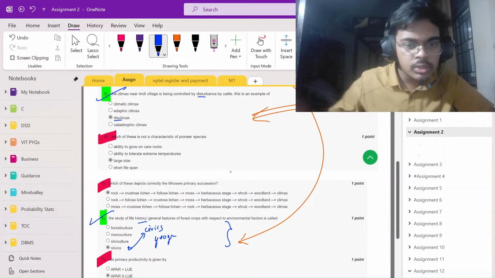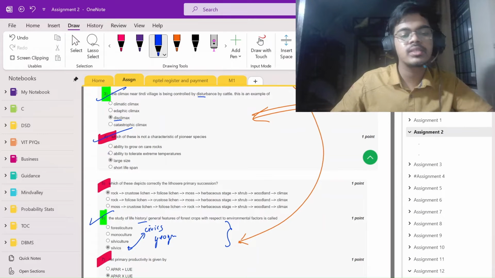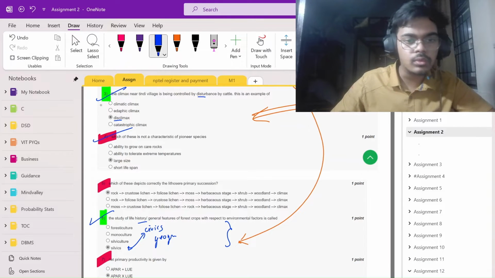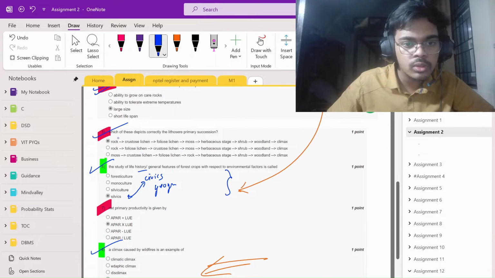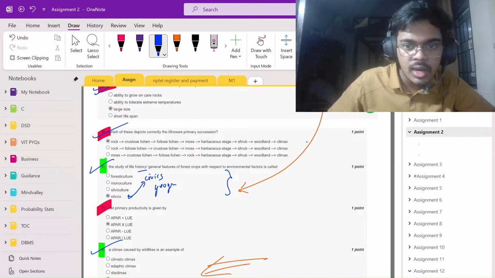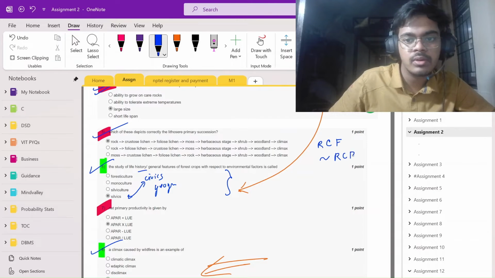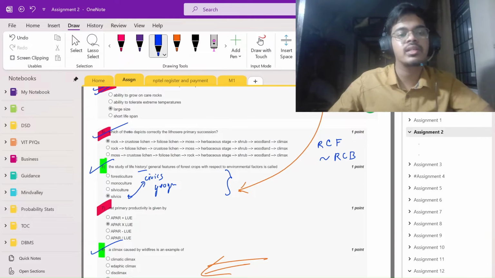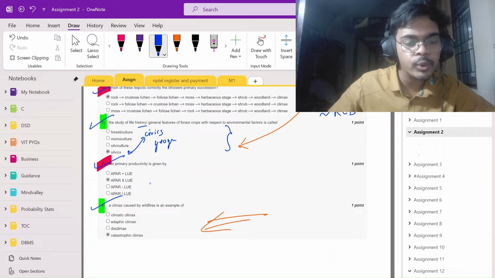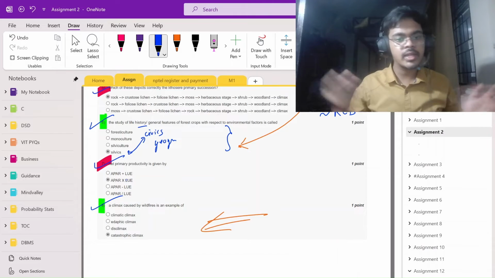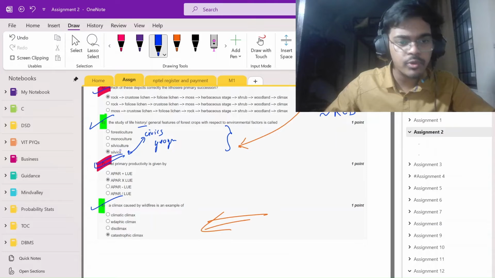Which of these is not a characteristic of pioneer species? I just wrote it and said it many times. You have to make a mnemonic, so double tick, and here I have a mnemonic. For the whole options, you can just remember it as RCF, similar to RCB. Since the IPL is going on, I remembered it like this. Then net primary productivity is upper into lower. I said it two or three times and remembered. So you have to make a mnemonic. Double tick.